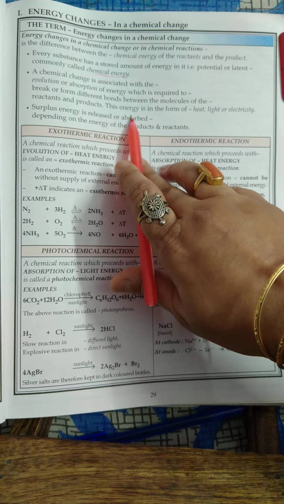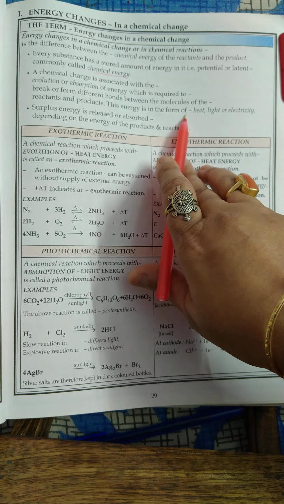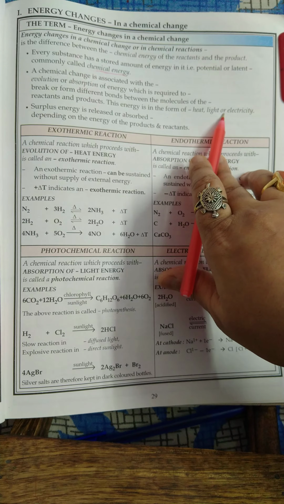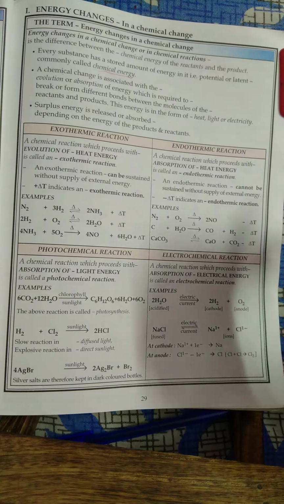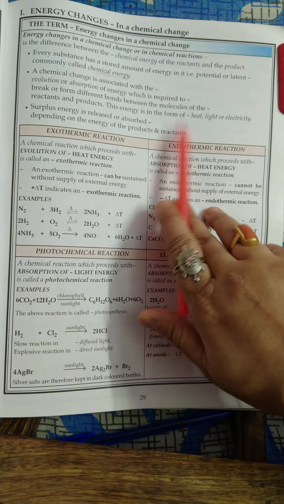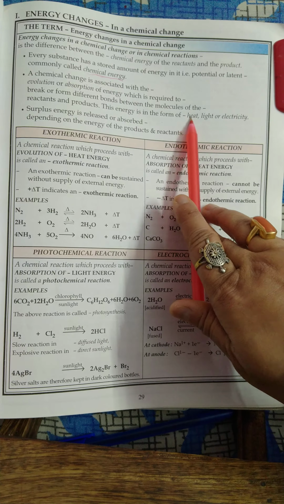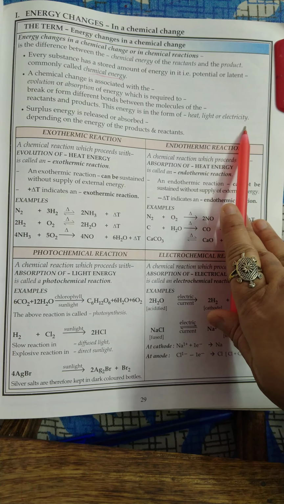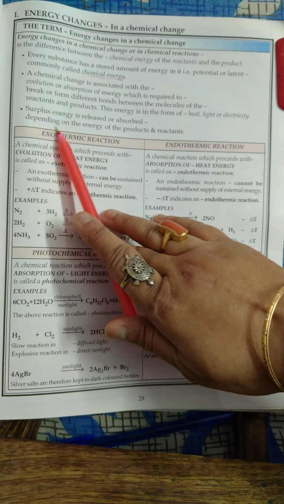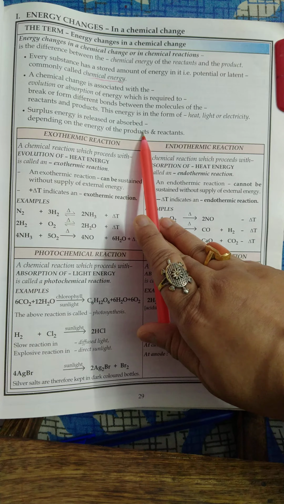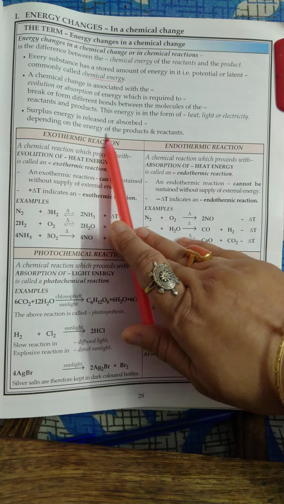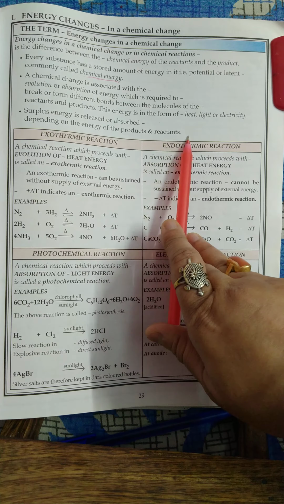This energy is in the form of heat energy, light energy or electricity. We will feel it as heat energy, light energy or electrical energy. Surplus energy is released or absorbed depending on the energy of the product and reactants.